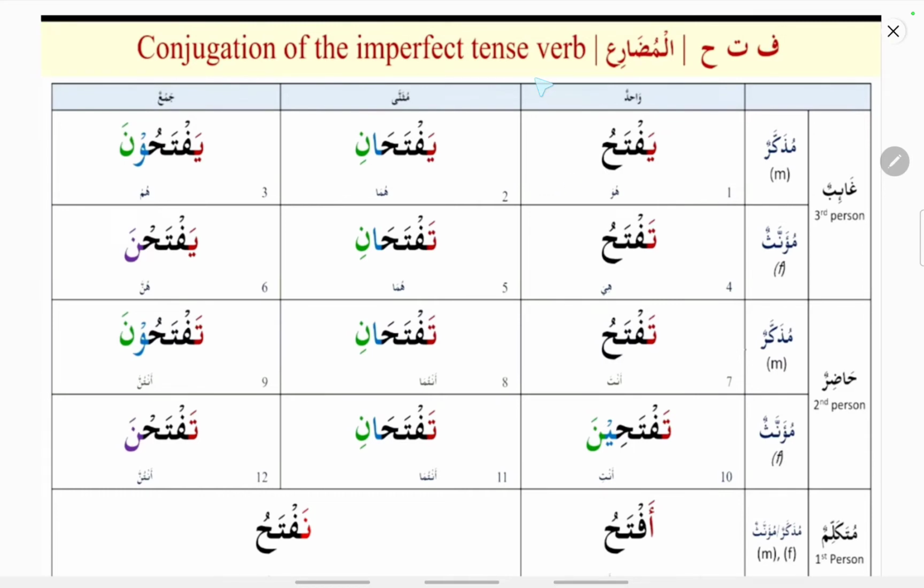Similarly, this is the imperfect tense, fi'lul mudari, that is the present tense or future tense. It also has the same 14 forms, like yaftahu, yaftahani, yaftahuna, till aftahu, naftahu. Yaftahu means he opens or he will open, because it includes both present and future tense. Aftahu means I open or I will open. Naftahu means we open or we will open.